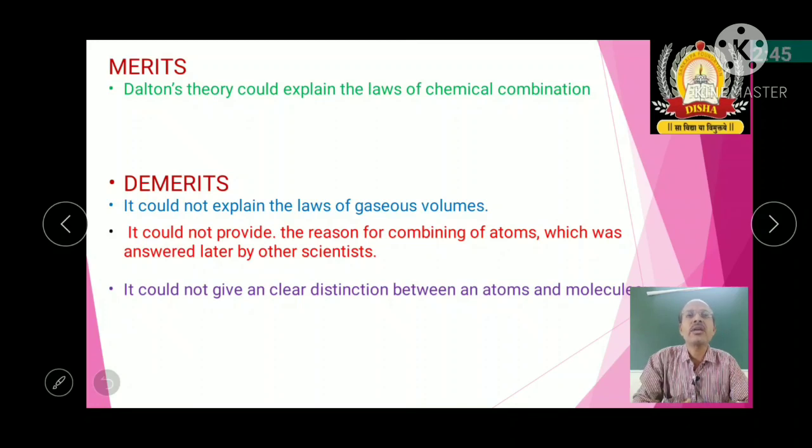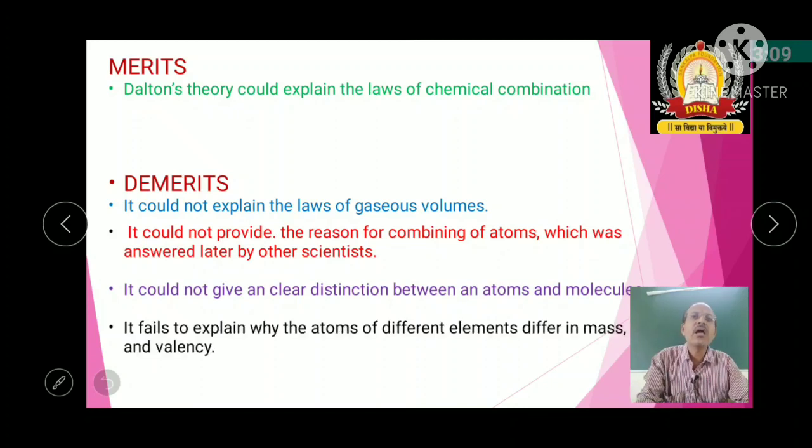Atoms and molecules have a distinct differentiation, which means we can easily differentiate them from one another. So he fails to give the distinction or the differences between atoms and molecules. That is one more demerit associated with Dalton's theory.